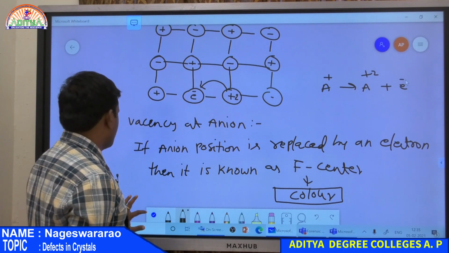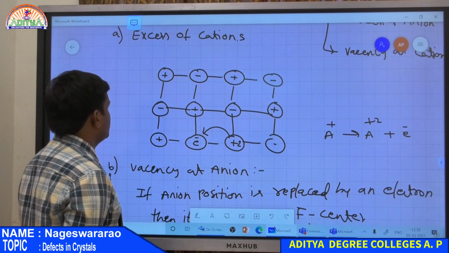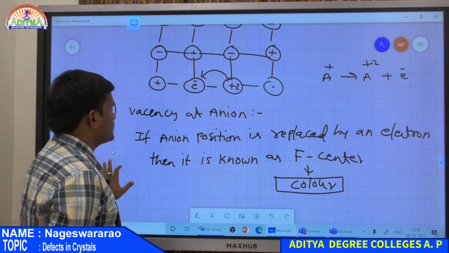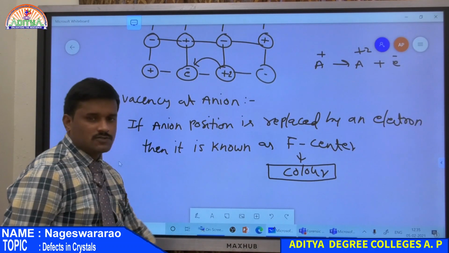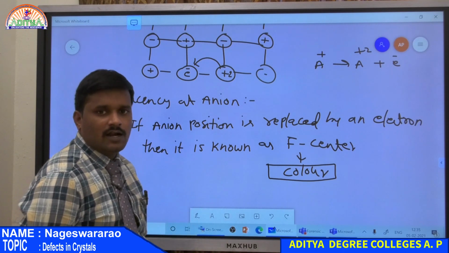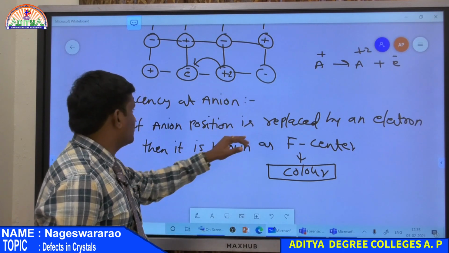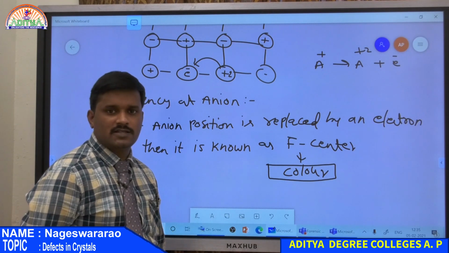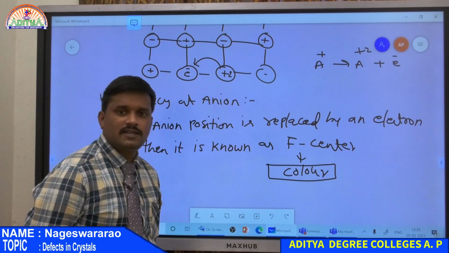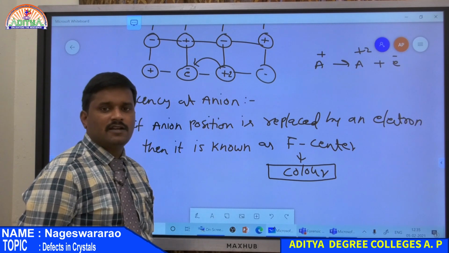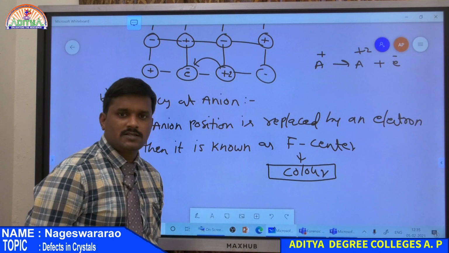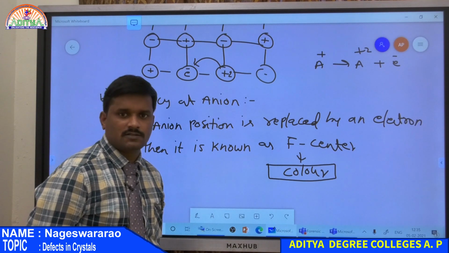So there are two conditions in metal excess. The first one is excess of cations and the second one is vacancy at anion. So time is up, stop here today, and I shall continue with the second one, that is metal deficiency defect. So there are also again two conditions. One is vacancy at cation and the second one is excess of anions. So stop here today, I shall continue this class in the afternoon session. Thank you.